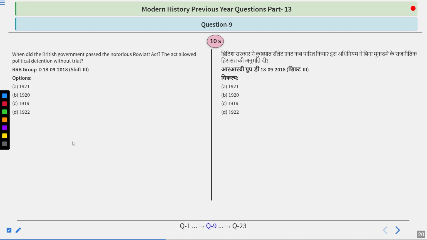When did the British government pass the notorious Rowlatt Act? The act allowed political detention without trial. Options are in front of you. Take your time.